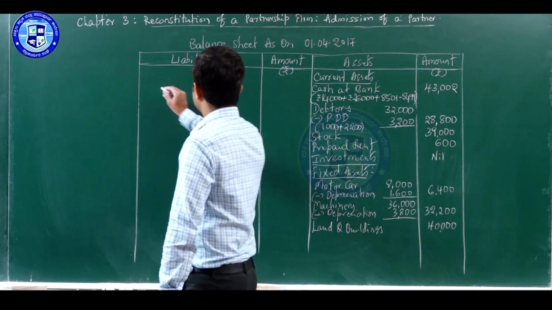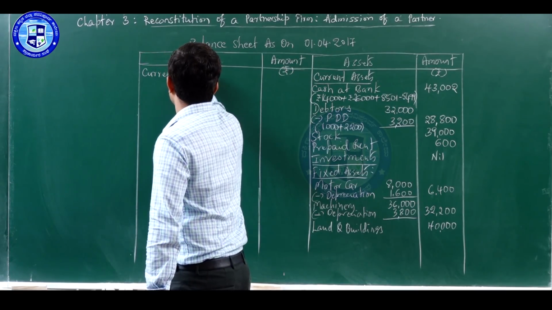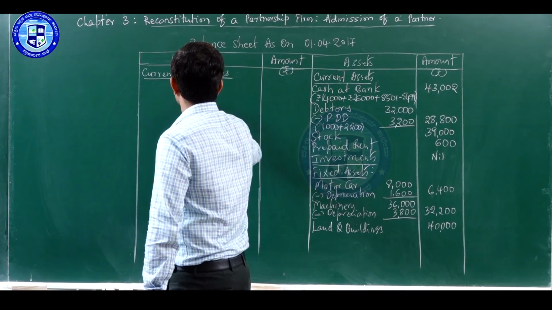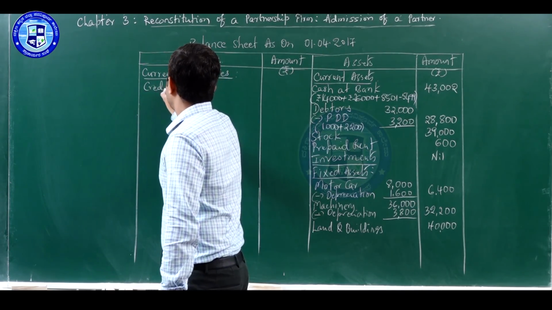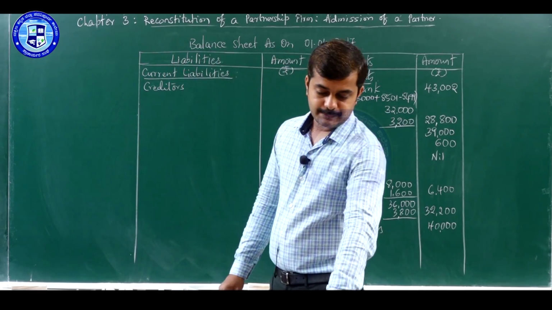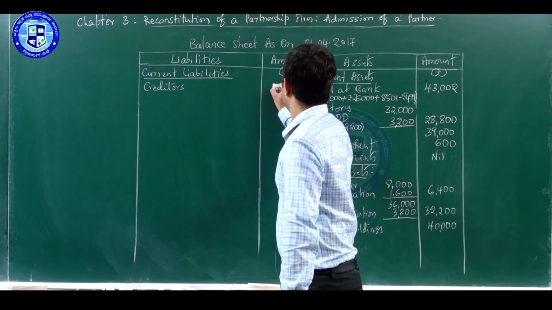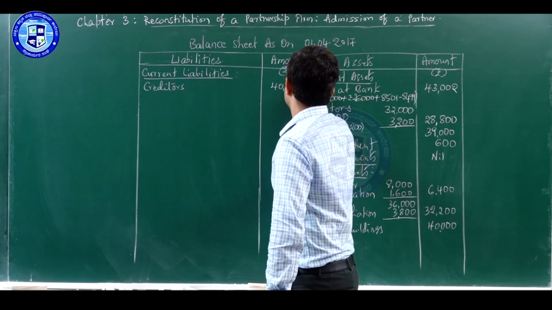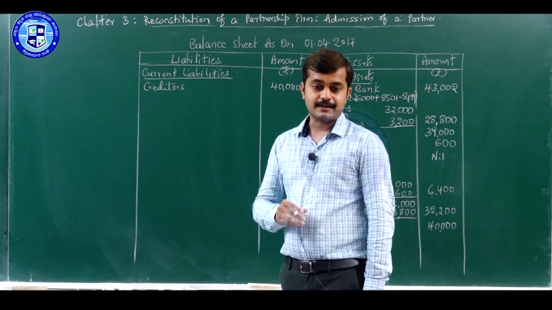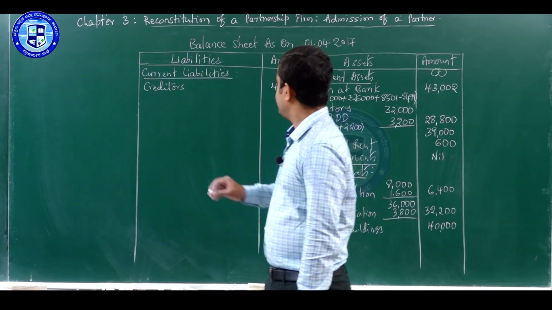Coming to the liability side, first we will write current liabilities. First item, creditors, and the amount of creditors is 40,000. There is no adjustment. And there is one item, bank loan. We will assume that bank loan is a current liability.